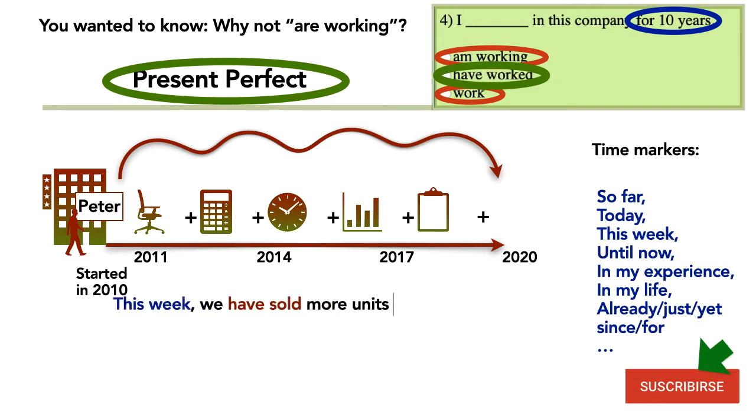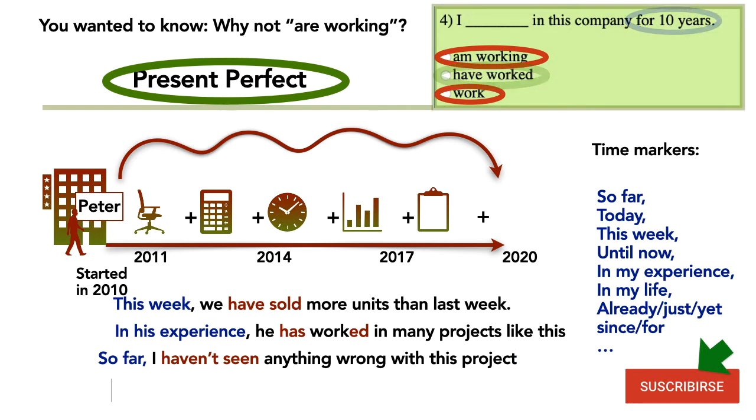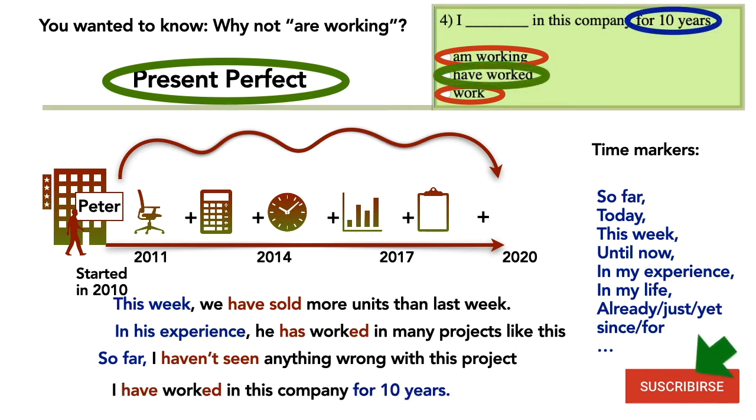Here are some examples. This week, we've sold more units than last week. Accumulation of units since the week started to today. In his experience, he's worked in many projects like this. Accumulation of projects in all his experiences until today. So far, I haven't seen anything wrong with this project. Accumulation of observations since the project started up to today. In this question 4, the only right answer is the second, the one in the present perfect.